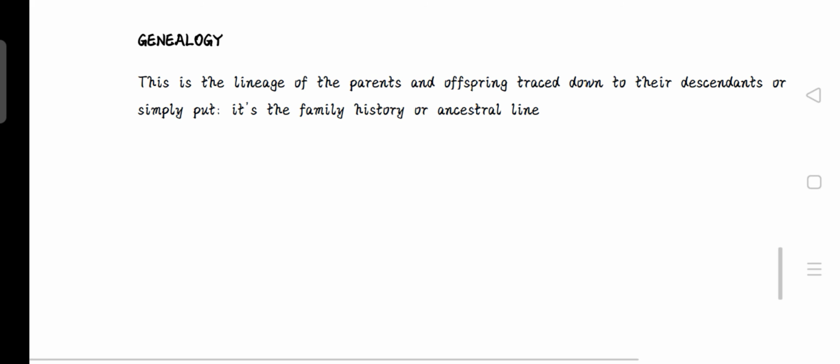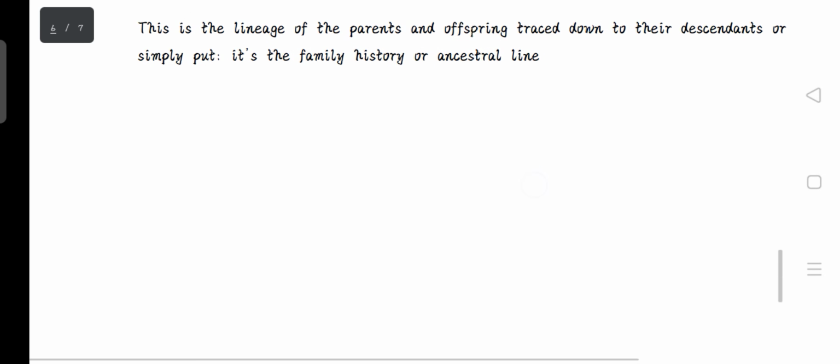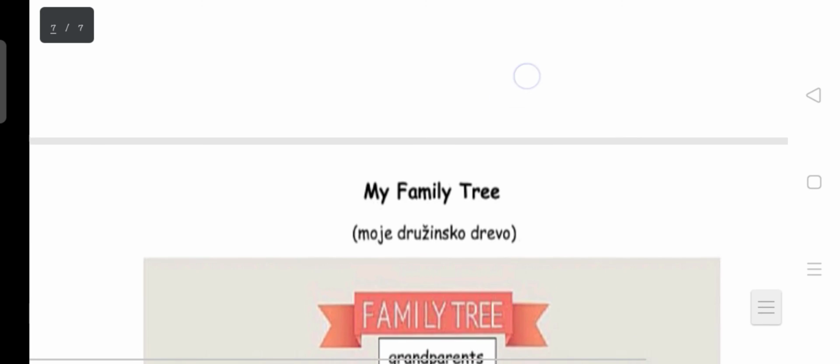What is genealogy? This is the lineage of the parents and offspring traced down to their descendants, or simply put, it is the family history or ancestral line. So you can say that genealogy is the family history. It talks about the lineage of the parents or of an offspring.